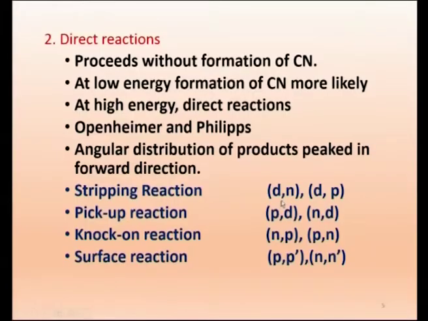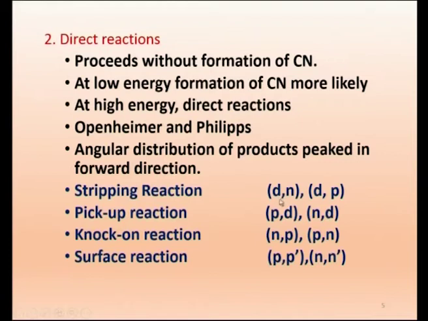When the particle is coming, one of the nucleons is stripped, so we call it a stripping reaction. If the incident particle is a deuteron and the outgoing particle is a neutron, the proton is embedded into the target nucleus. If the outgoing particle is a proton, the neutron gets embedded in the target nucleus. This is called a stripping reaction.